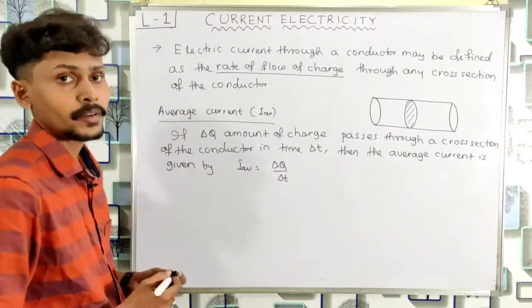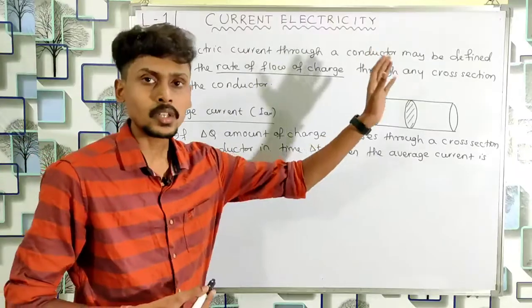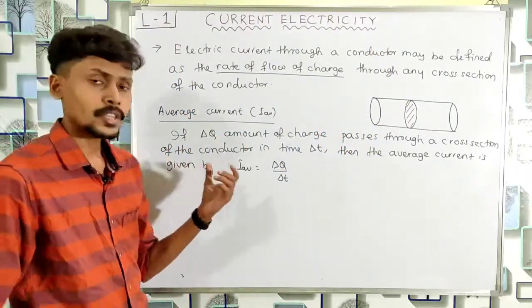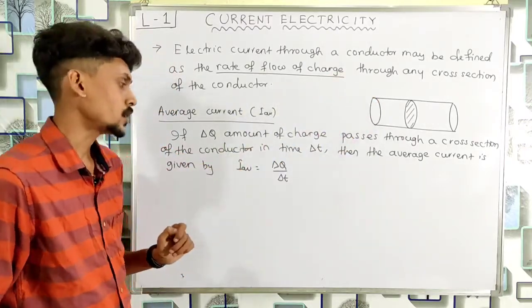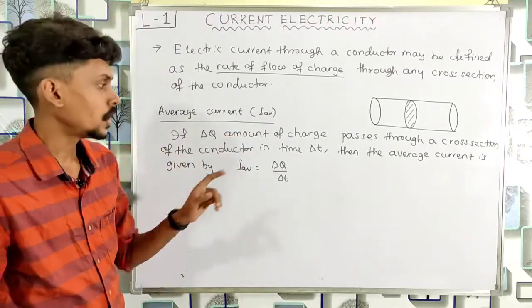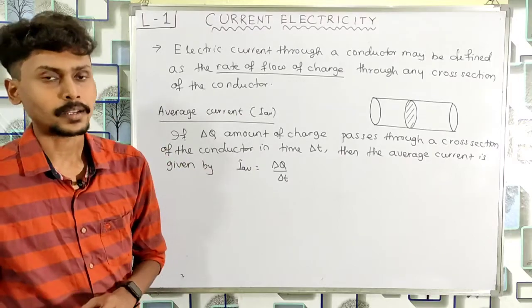Suppose in a time interval delta t, delta q amount of charge passes through this cross section. So how to calculate the average current? Just take the ratio of total charge which passes through that cross section divided by the total time interval. So delta q by delta t will give you the average value of current.